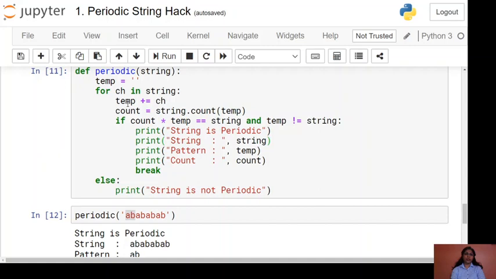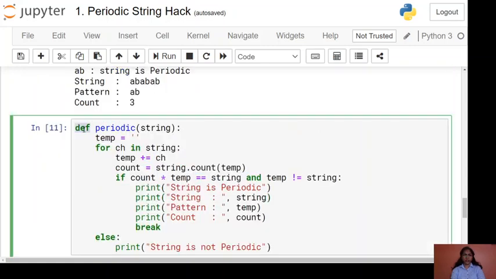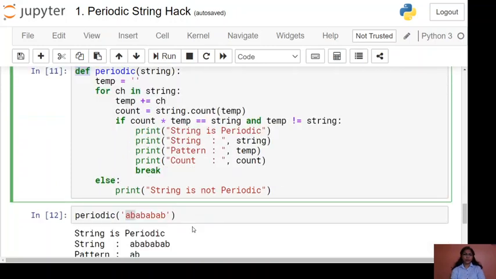This is the function definition using the def keyword. Then the function name is there. Then in the parentheses we write the parameters. Here the parameter is nothing but our input string. So using different arguments we can execute this particular block for different strings to check whether the string is periodic or not periodic. We use the function for reusable code and we have made some changes.